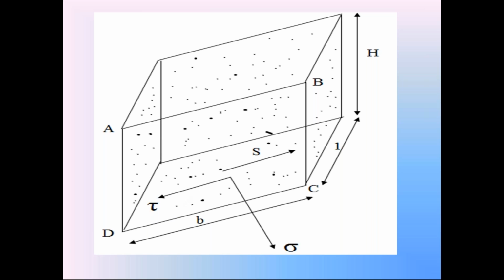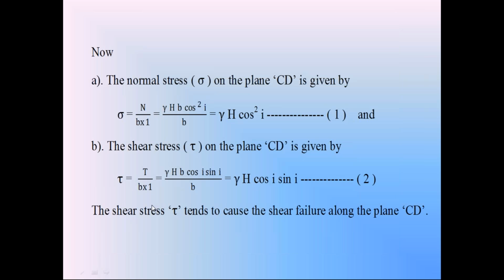Mobilized shear stress means the shear stress developed in the soil slope at the time of failure. So here this tau is causing the failure of this soil mass and the soil slope, so we consider this tau as the failure shear stress. The shear stress tau is causing the shear failure on the surface CD, so the soil slope AB is subjected to failure because of the shear stress tau.